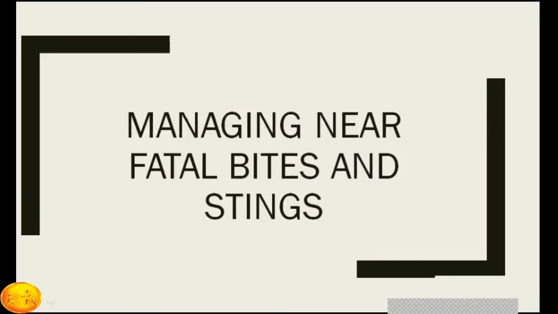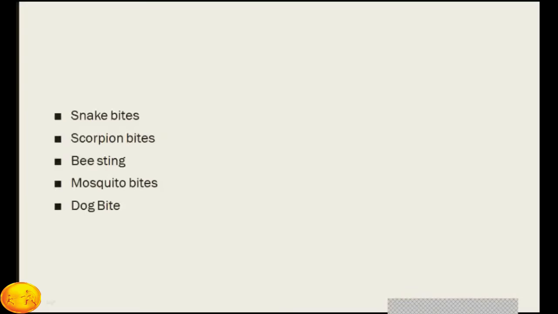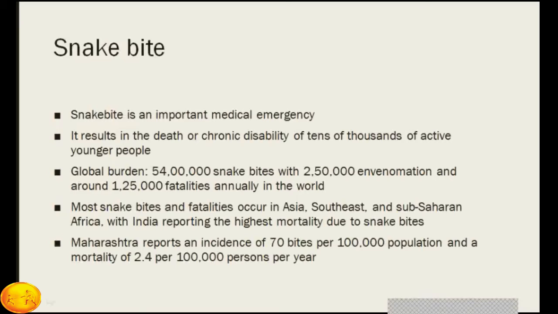So this is about the corrosive poisons. Then we'll rapidly go through the very important topic, that is snake bites. Fatal bites can occur because of snakes, scorpion bites, bee stings, rarely because of mosquito bites and dog bites. Snake bite is a medical emergency. It results in the death or chronic disability of thousands of active young people.